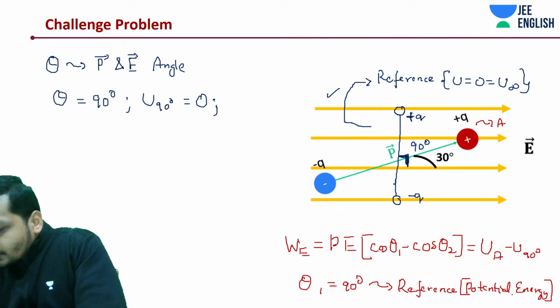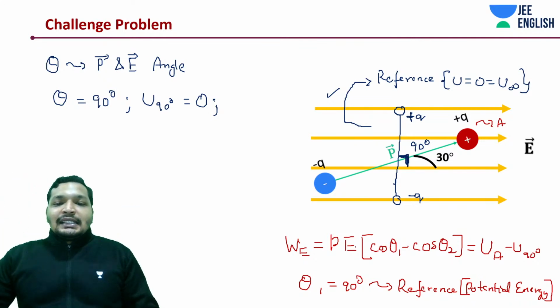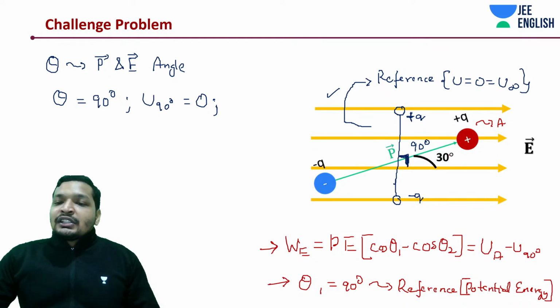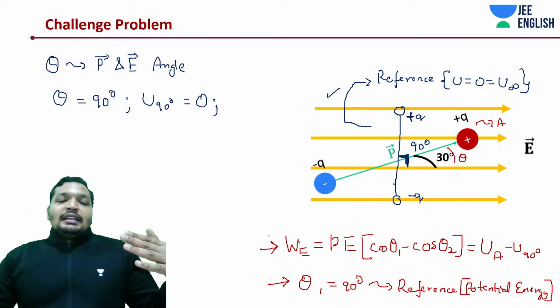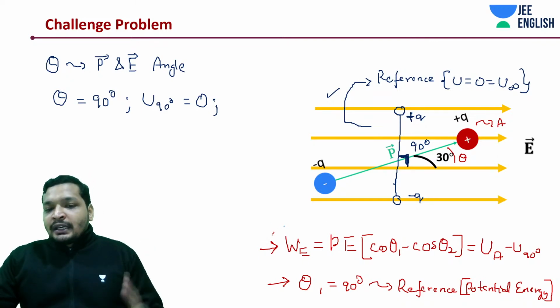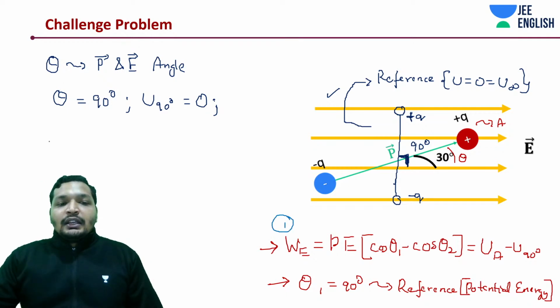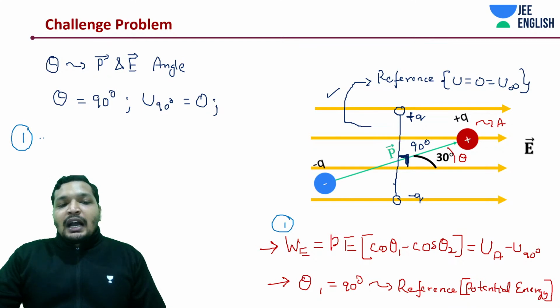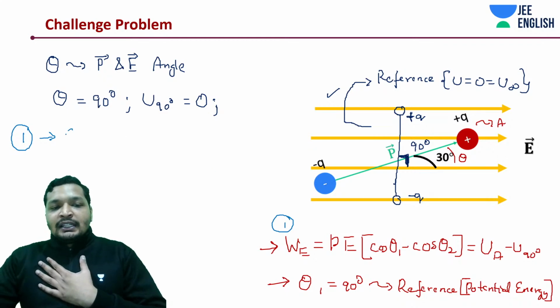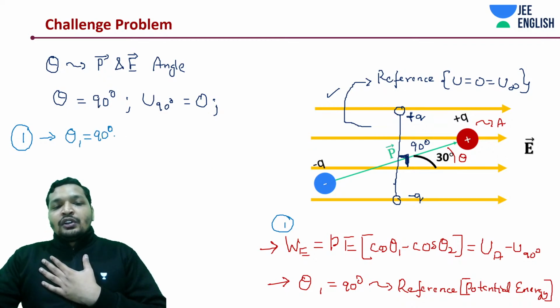Okay. So yes, if you understood this concept, the rest is easy. That is it. This is how you derive the potential energy. Substitute theta 1 is equal to 90 degrees. So let's say instead of 30 degrees, this was some theta. Then what you are going to do is write down something like this. Let me call this equation number 1. From equation number 1, at my position theta, instead of theta 1, I am going to put theta 1 is equal to 90 degrees and theta 2 is equal to theta, the position at which the dipole is.